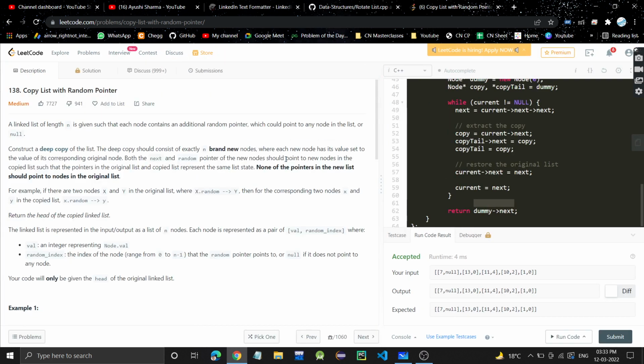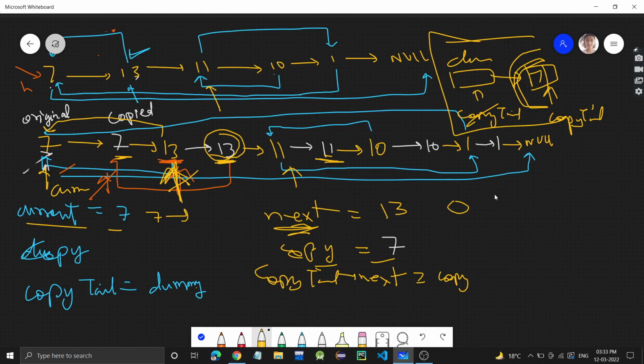I hope you understood the problem. Let me know in the comments if you have any doubt. Time complexity is linear, since we go through the nodes only once. So O of n will be the time, and space is constant.